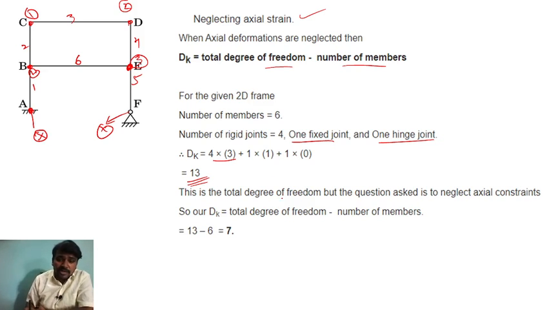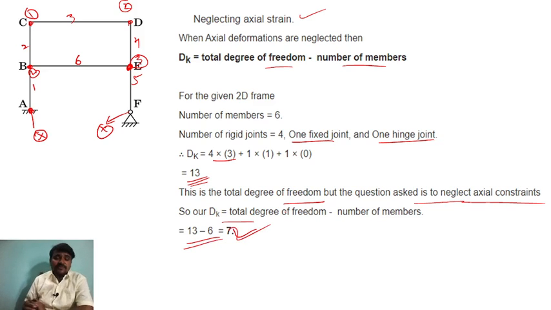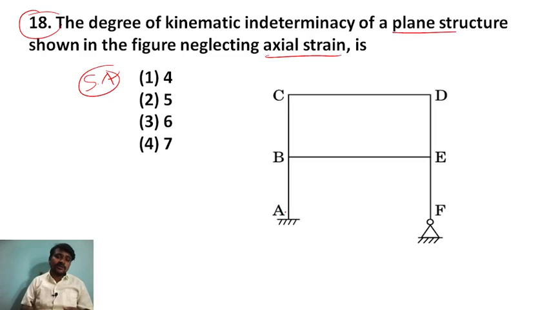So this is the total degree of freedom, but the question asked is neglecting the axial strain. So our total degree of indeterminacy is the degree of freedom 13 minus 6, that is 7. If you neglect axial strain, then you have to subtract the number of members. So the answer for the given question is 7.